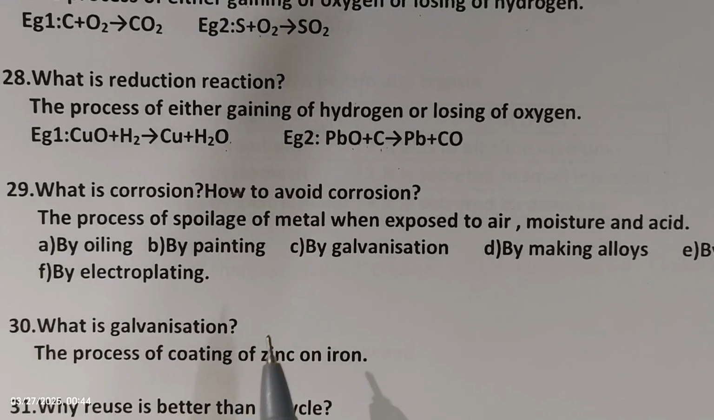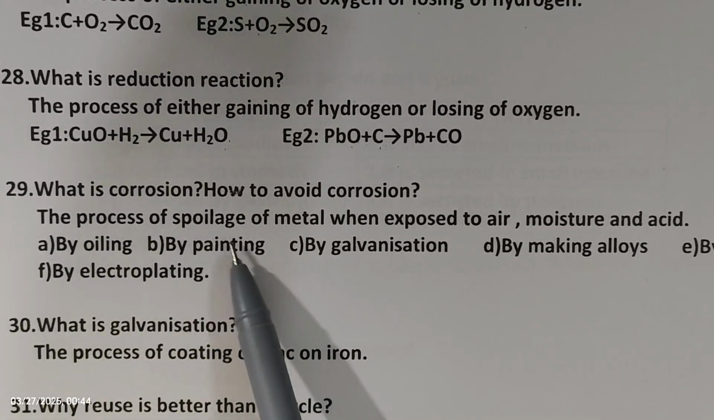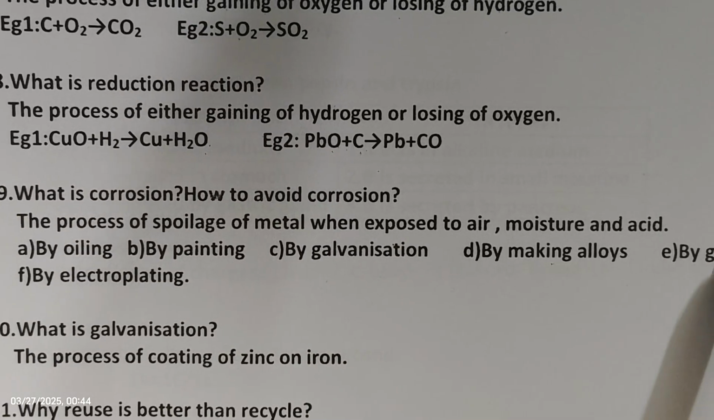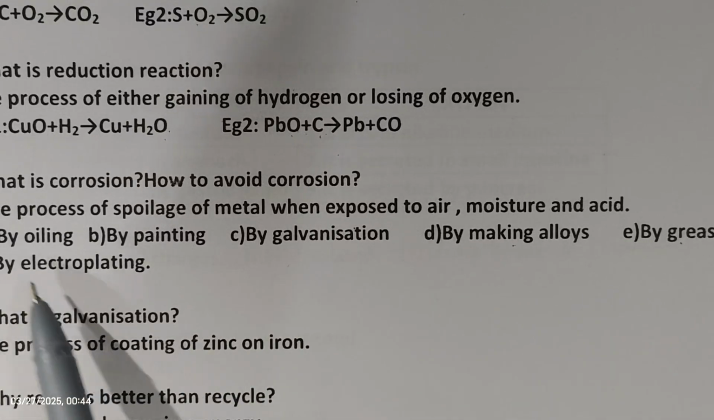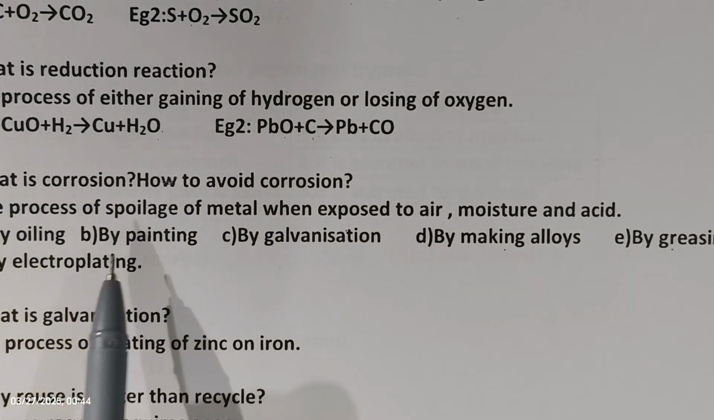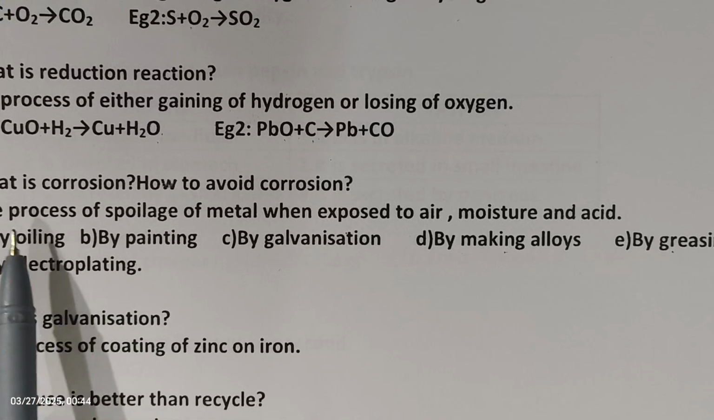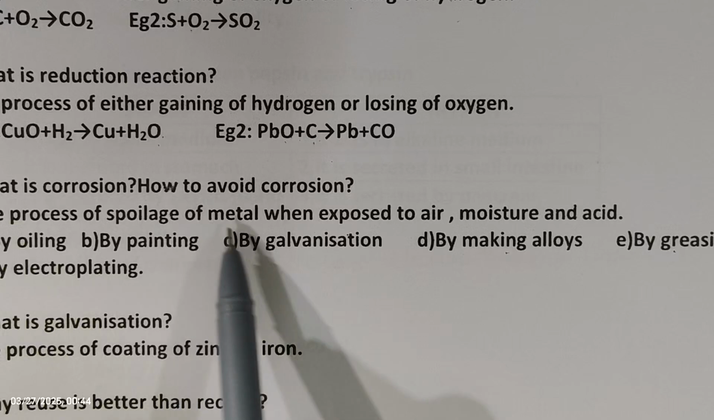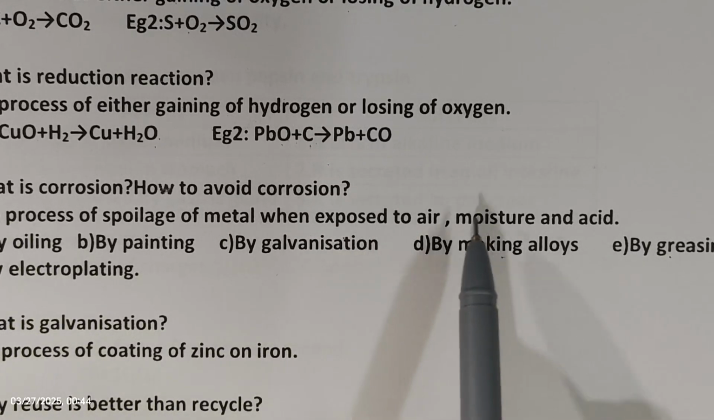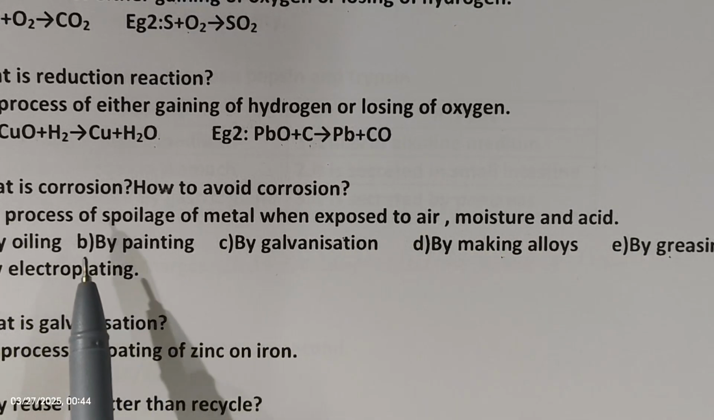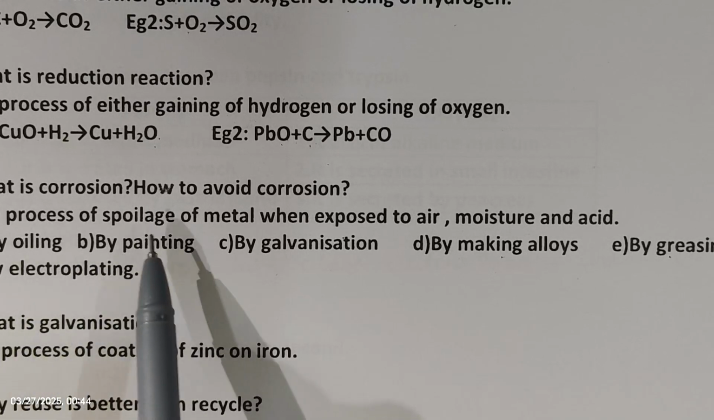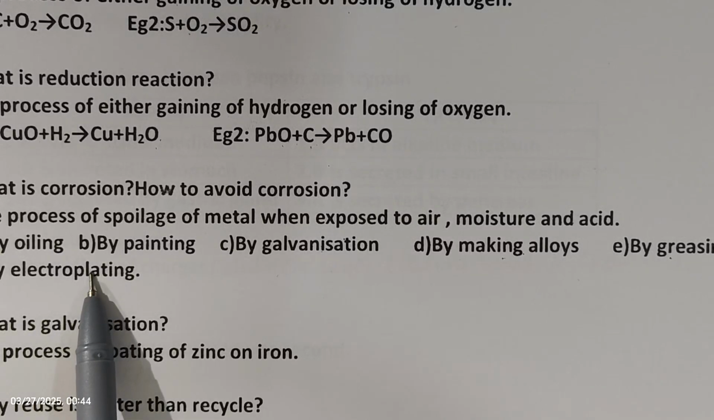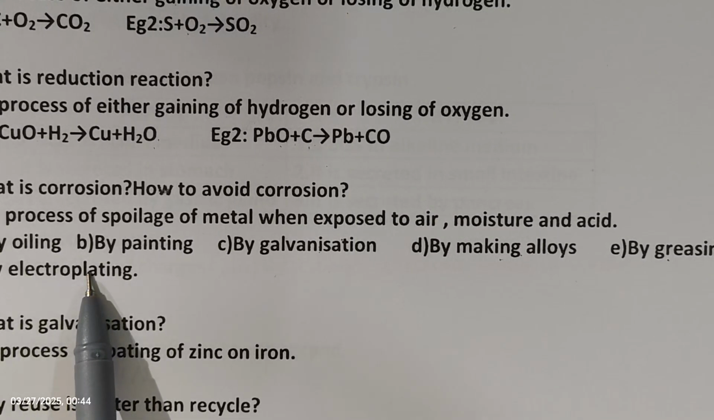How can you prevent it? By oiling, by painting, by galvanizing, by making alloys, by greasing, and by electroplating. So these are the methods to prevent corrosion. So what is corrosion? Corrosion is the process of spoilage of metal when exposed to air, moisture and acid. How to prevent corrosion? By oiling, painting, galvanizing, alloying, greasing, electroplating.